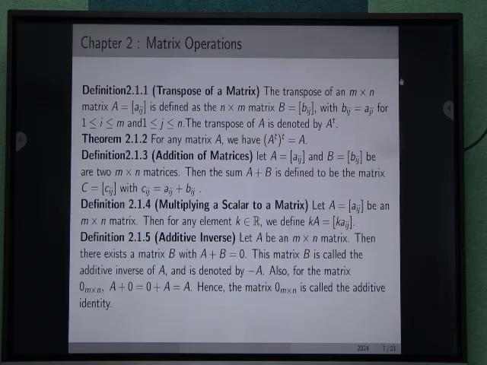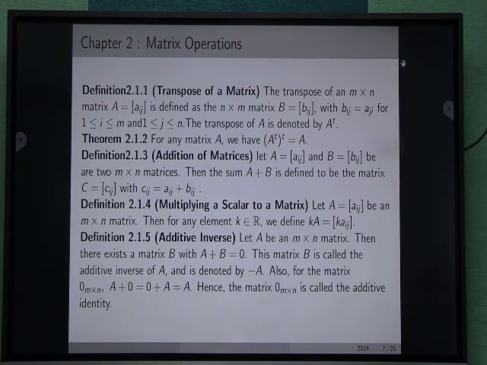Addition of matrices. Two matrices A and B can be added if they have the same order. Multiplication of a scalar to a matrix: let A equal to a_ij be an m cross n matrix.